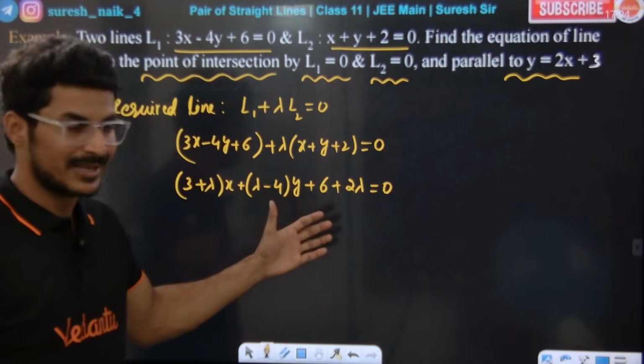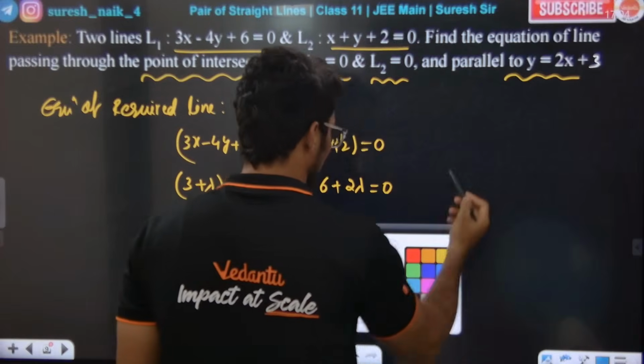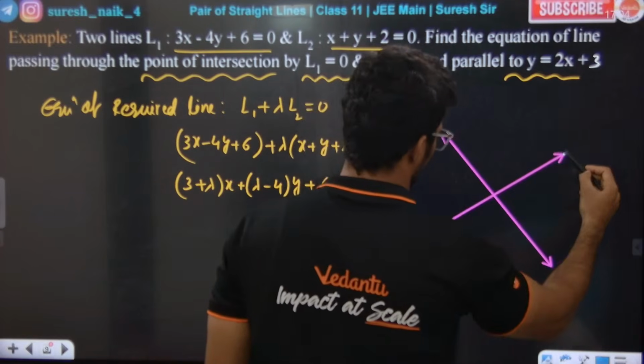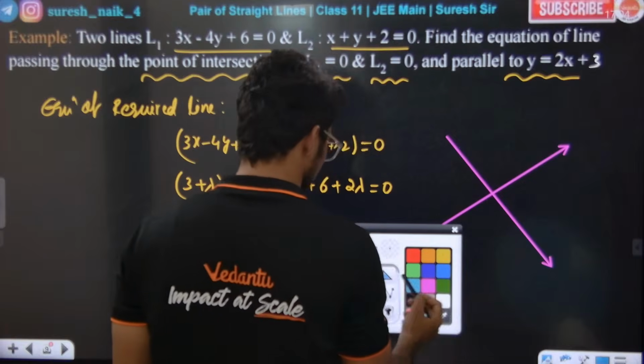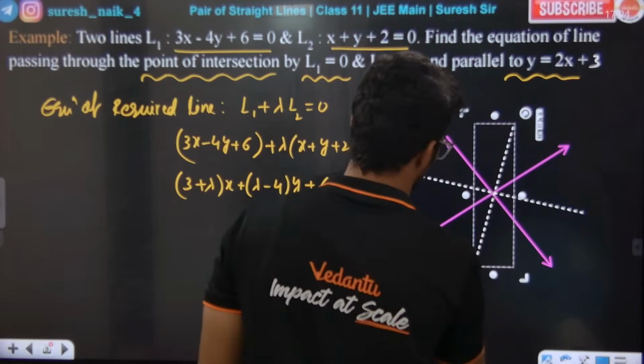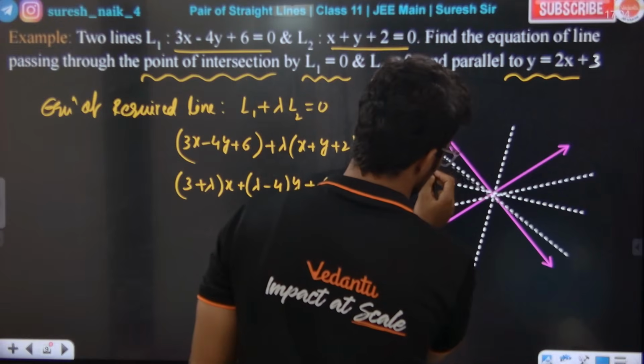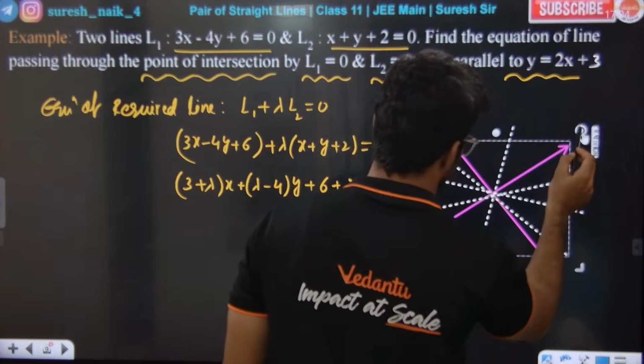This is a straight line. This is what the family of lines is. This is L1, this is L2. Through this point of intersection, there are infinite number of lines passing through.